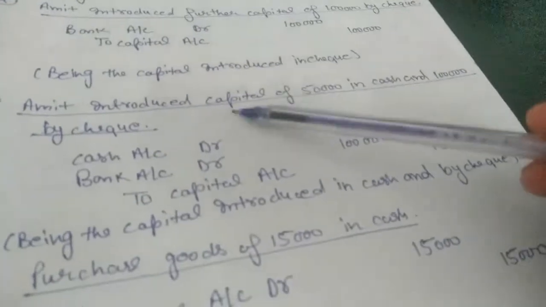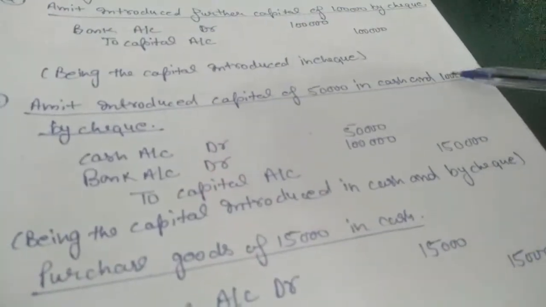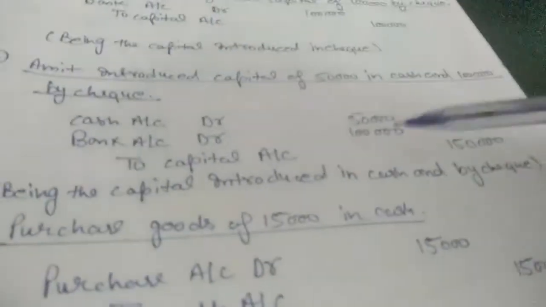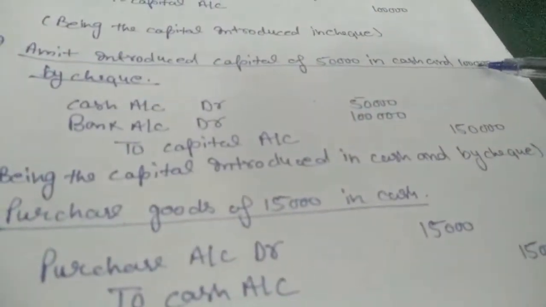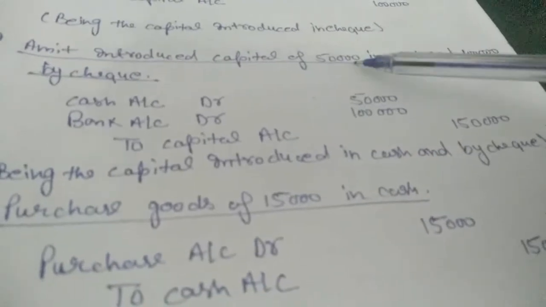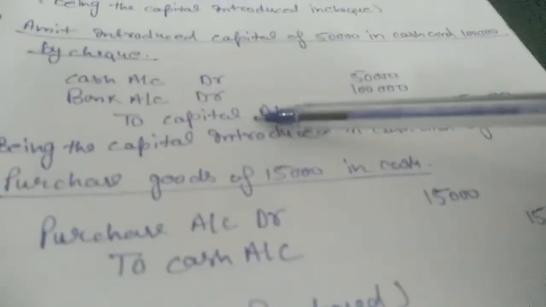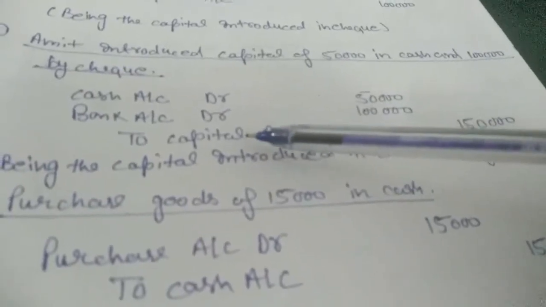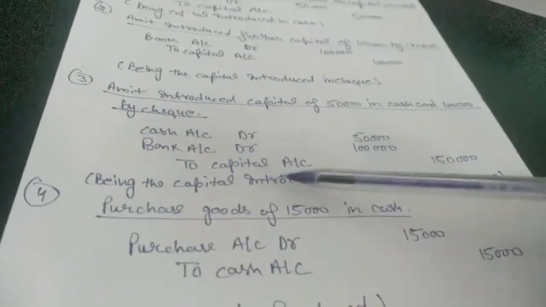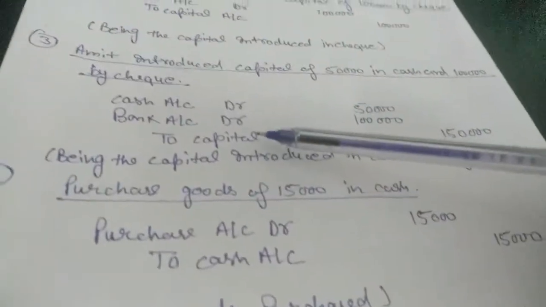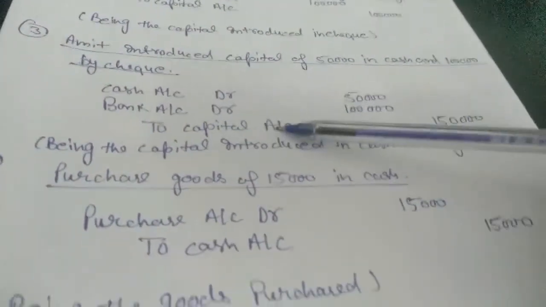Next entry is Amit introduced capital of 50,000 in cash and 1 lakh by check. As I told, what did the business get? Cash 50,000 and bank 1 lakh. So we will debit both, 50,000 to cash and 1 lakh to bank, in the name of the businessman, but as we know we don't mention the businessman's name in a journal entry, so we will take capital account.